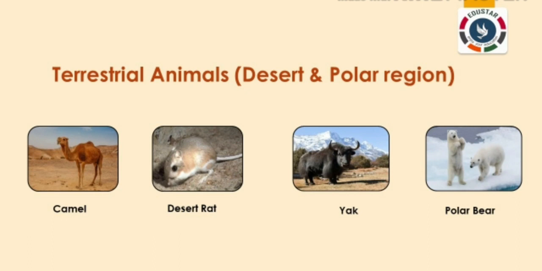Mountains and polar regions are quite cold. Mountain goats and yak are found on mountains. Animals like polar bears and penguins live in polar regions. They have thick fur on their bodies to keep them warm. Polar bears, penguins, and seals have a thick layer of underskin fat called blubber to keep them warm. In winters, they use the underskin fat as food.